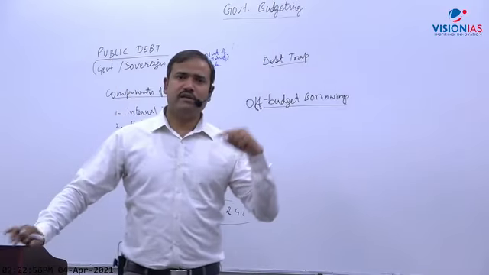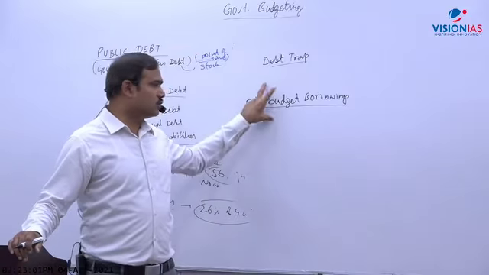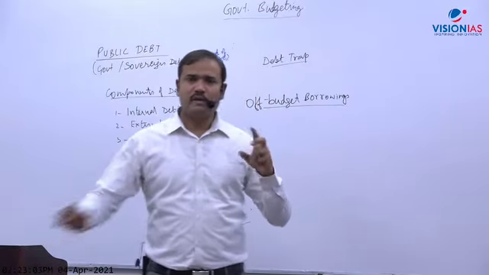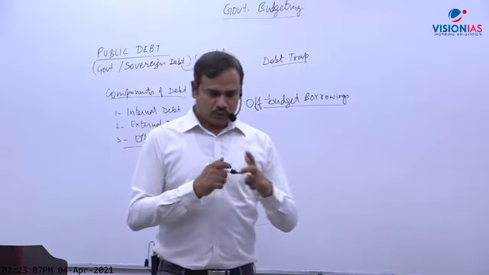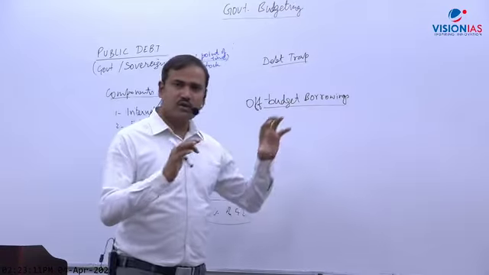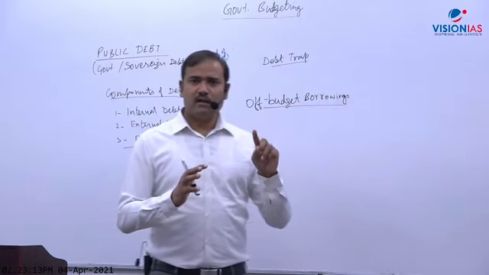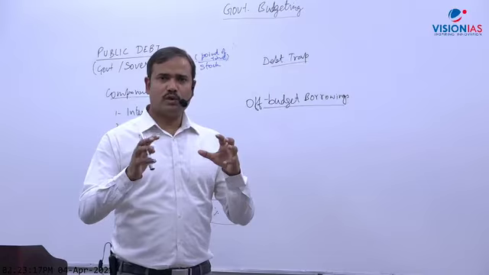And as per Finance Commission, it is about 100. So why this variation? Because Finance Commission has included off-budget borrowings also, which government is not including. Government is not including because government is saying we have not borrowed. But Finance Commission said that this actually leads to concealing of your total burden of liabilities, and you should not do this. So what should government do? Government should include all the borrowings in its debt.